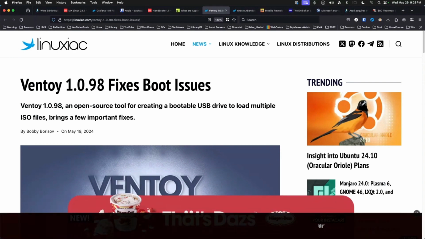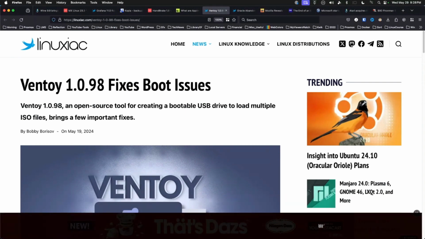Ventoy 1.0.98 is now available. Originally mentioned on last week's live stream, the new Ventoy version fixes a few issues and reworks the EFI boot files. Support for recent Linux distributions has also been added.